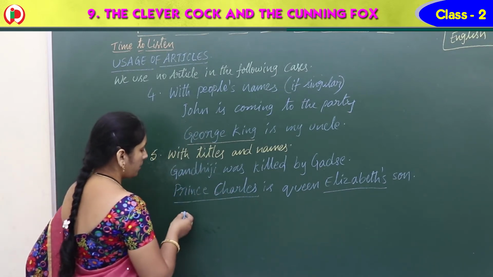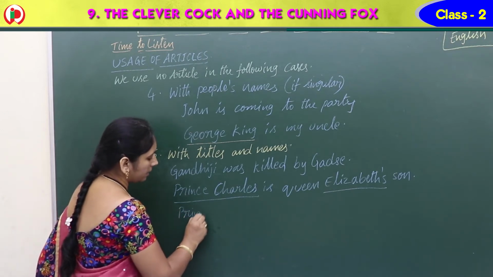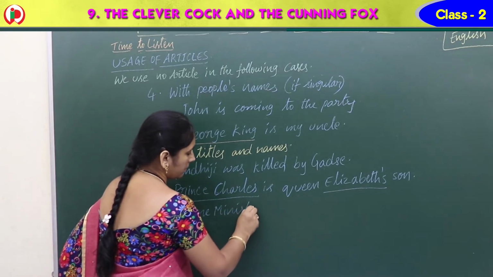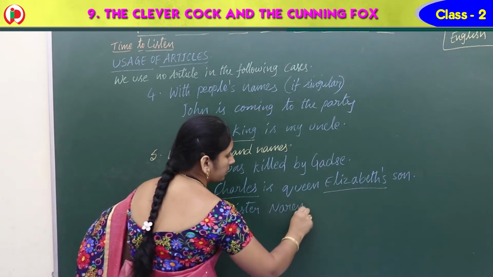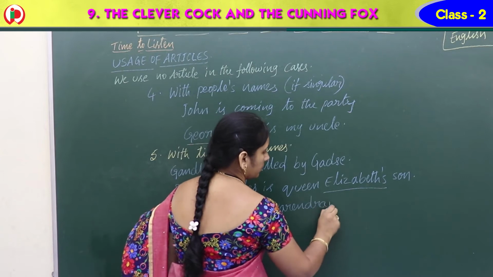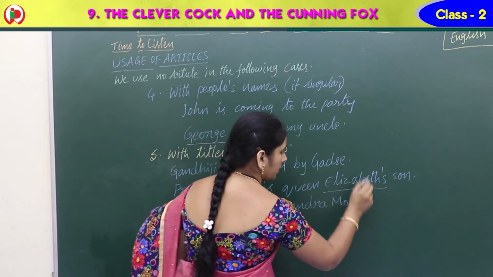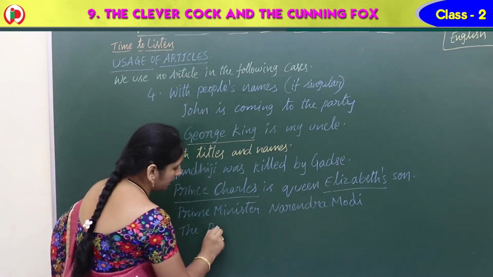Suppose Prime Minister Narendra Modi, or else the Prime Minister.